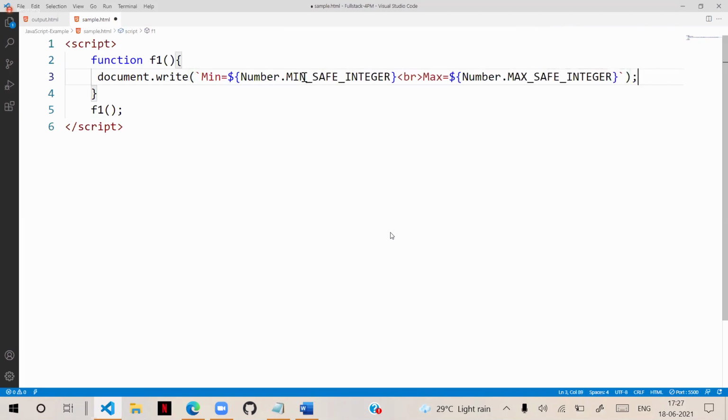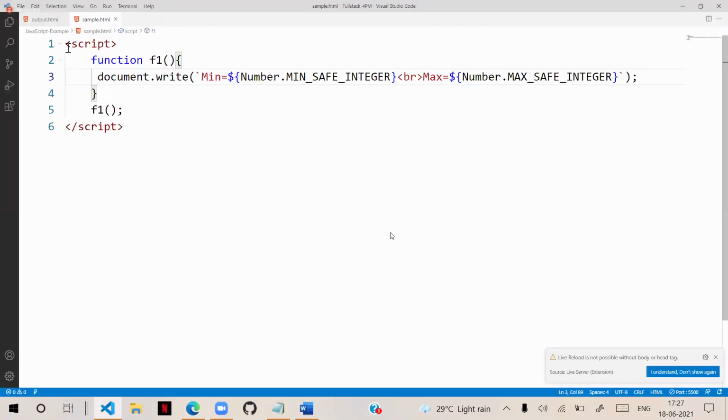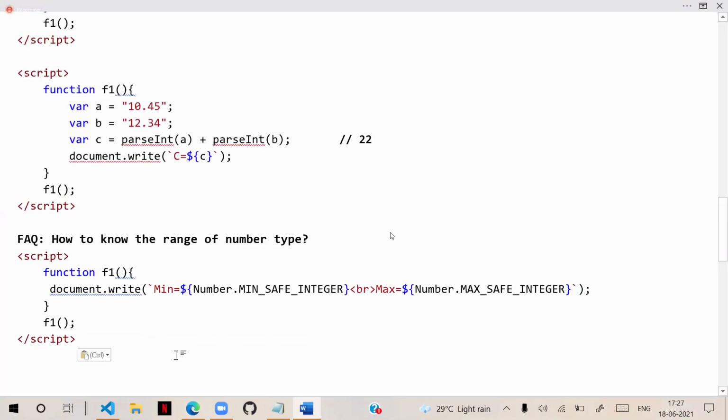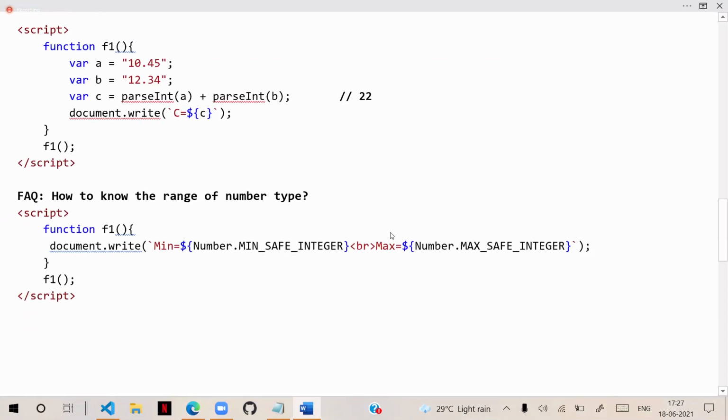This is going to return the minimum and maximum number allowed. For that, you need to use this logic. This is an example of how you can know the maximum and minimum range of numbers. So verifying the numbers and knowing their maximum and minimum range is important.